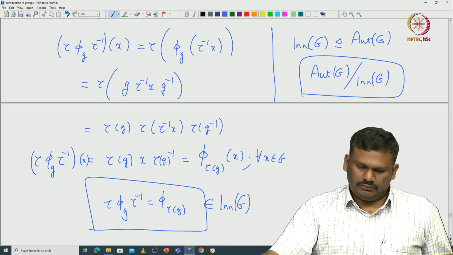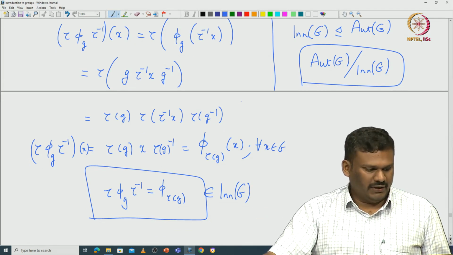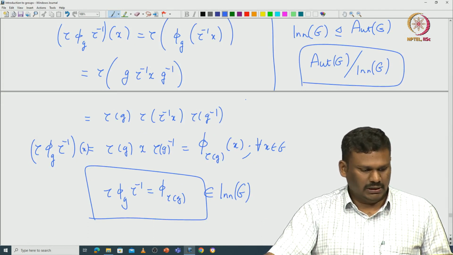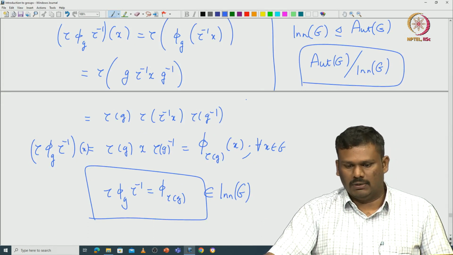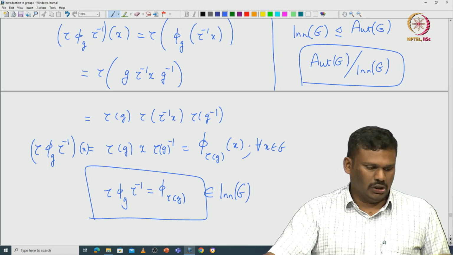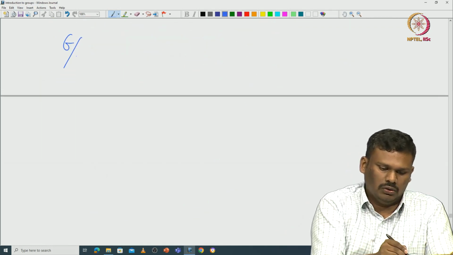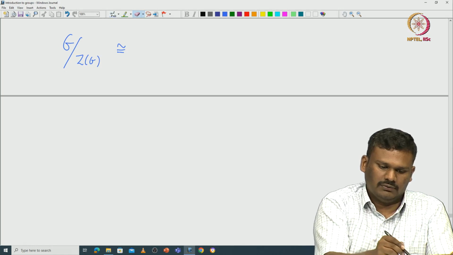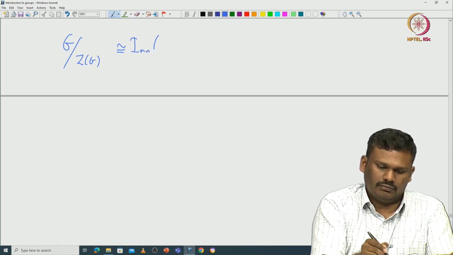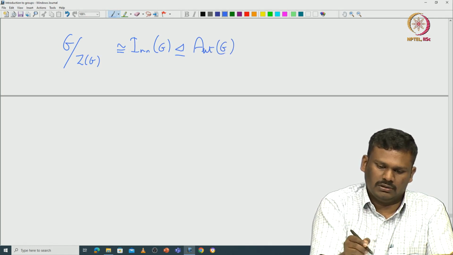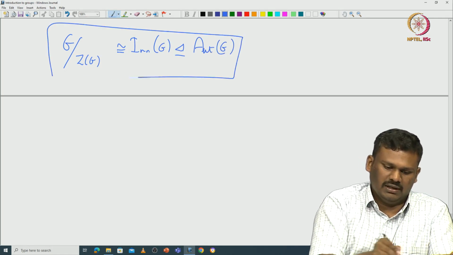So here we have verified that this set of inner automorphisms forms a normal subgroup inside this automorphism of G, and not only that, this G modulo the center of G is naturally isomorphic to the set of inner automorphisms of G, which is a normal subgroup of automorphism of G. Okay. So this way we have